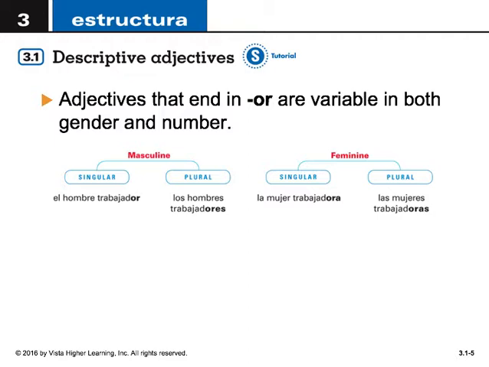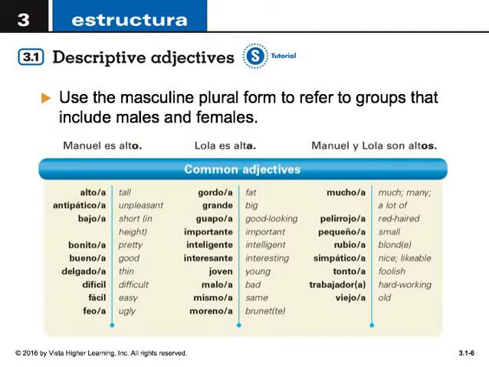Adjectives that end in OR are variable in both gender and number. For example, el hombre trabajador, or los hombres trabajadores, or la mujer trabajadora, las mujeres trabajadoras. Use the masculine plural form to refer to groups that include males and females. For example, Manuel es alto, Lola es alta, Manuel y Lola son altos.